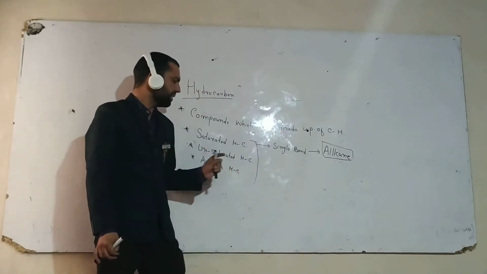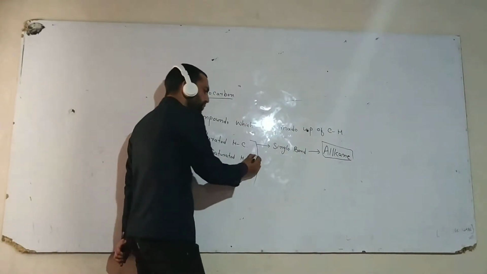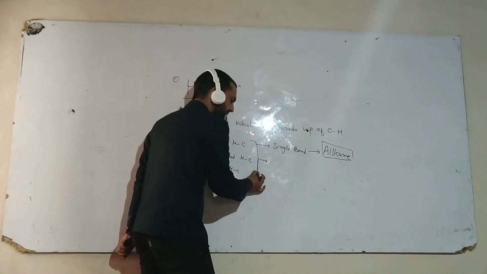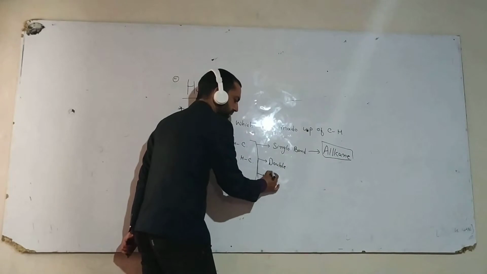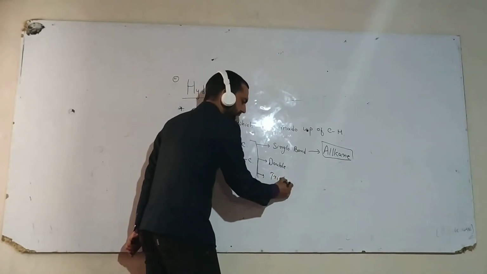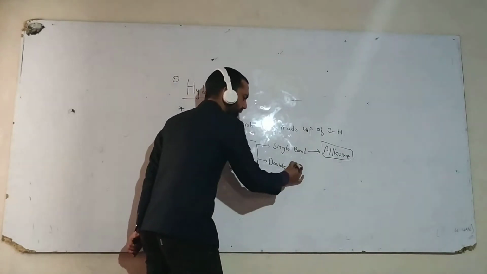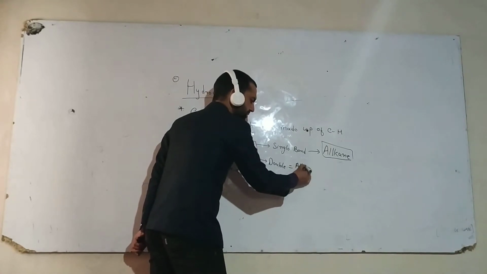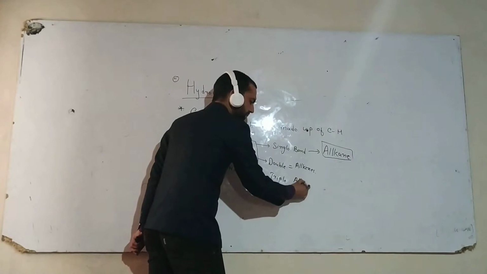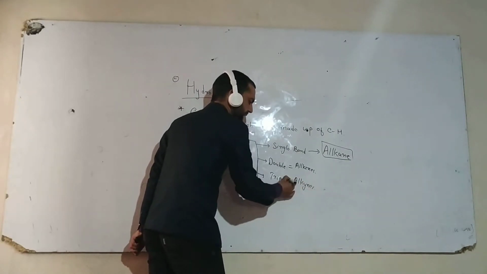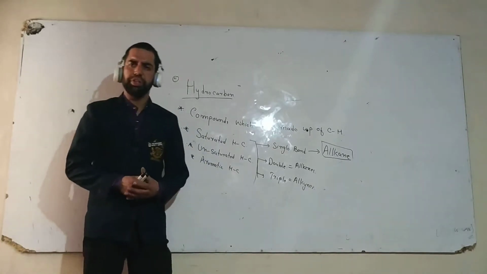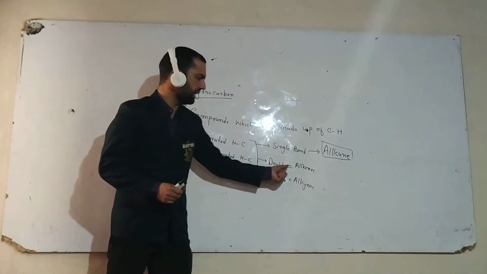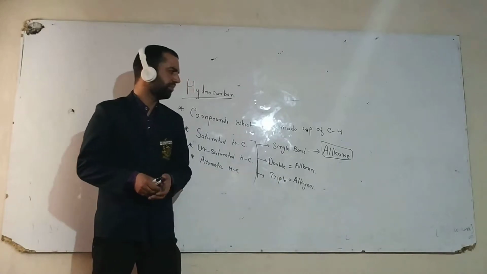Whereas unsaturated hydrocarbons are those hydrocarbons which contain a double bond or triple bond. If a hydrocarbon contains a double bond, then it is called an alkene. And if it contains a triple bond, then it is called an alkyne. Unsaturated hydrocarbons are of two different types: number first is alkene and number second is alkyne.